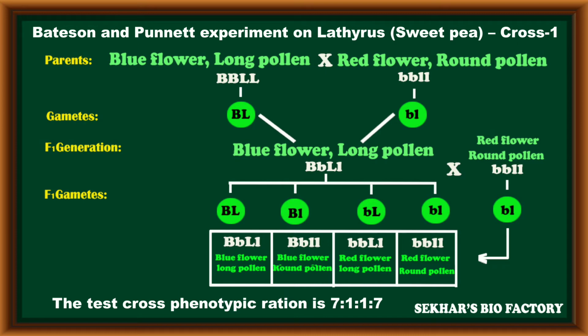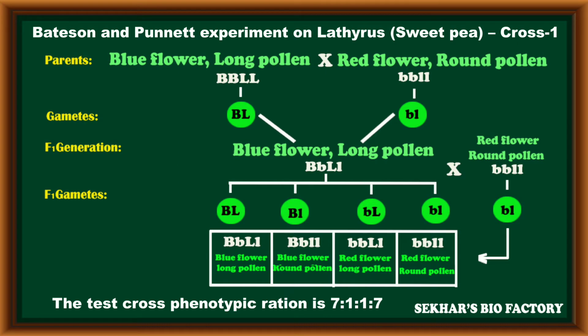Because out of these four combinations, the first and fourth are parental combinations and the remaining two are non-parental combinations. In this cross, the first and second parental phenotypic characters are produced in greater number. They found that these are closely linked genes.